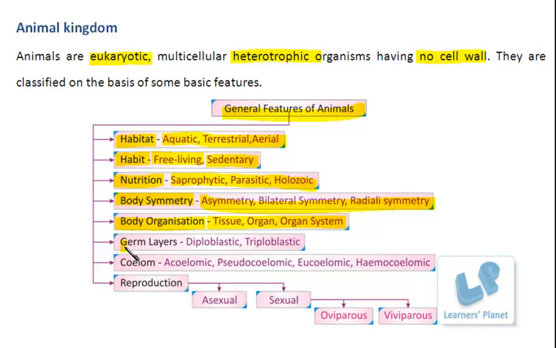Next is the germ layers. In the embryonic phase, how the organisms develop, that is, from how many embryonic layers or germ layers the body parts develop, is a further basic feature to classify animals. Depending upon this, the organisms can be diploblastic or triploblastic. Let me show you one flowchart to explain it.